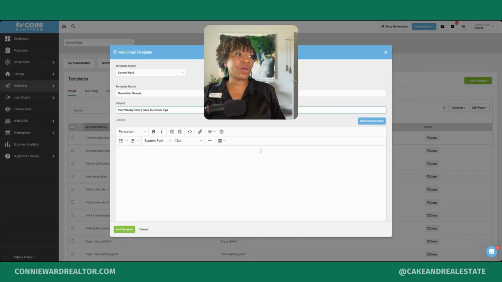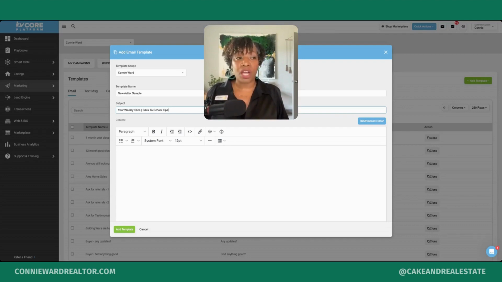So, what we also want to do is click Advanced Editor. And the reason why we want to do this is because it gives us more features, right? And it gives us a template so that we can add the information in the sections that we want to add to our newsletter. If you are copying and pasting from some other source or format, you could copy and paste that information here. So maybe you've created your newsletter somewhere else.